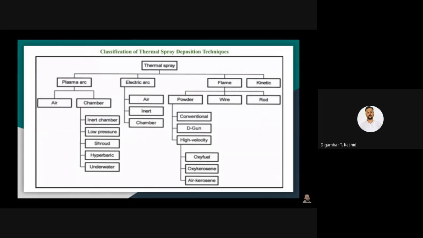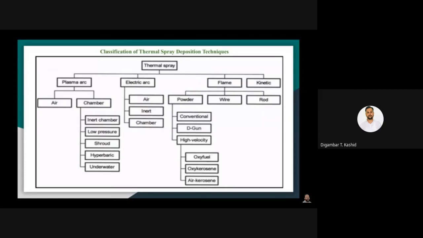hyperbaric chamber, or underwater chamber, depending on the kind of material you are going to deposit on the substrate. And kinetic spraying is basically a cold process where you do not heat the powder and you basically use very high velocity for the spraying operation, as a result of which kinetic spraying is a very safe process. So this is about the classification.